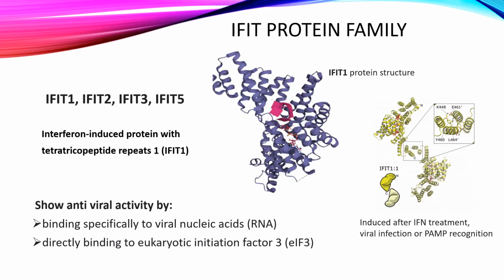Eukaryotes have developed a number of complex immune systems to protect themselves from viral infections. One of them is the interferon-induced protein with tetratricopeptide repeats, IFIT, which are responsible for binding to viral RNA and thus blocking its translation. The IFIT1 protein has been shown to bind most strongly to RNA molecules with cap0, which is characteristic for eukaryotes. However, the effect of other modifications on the 5' end of the RNA on the affinity of the IFIT protein has not been reported.